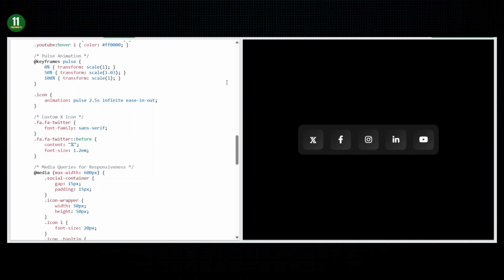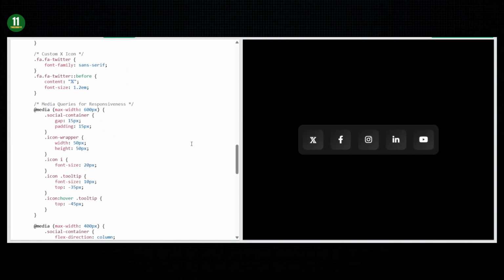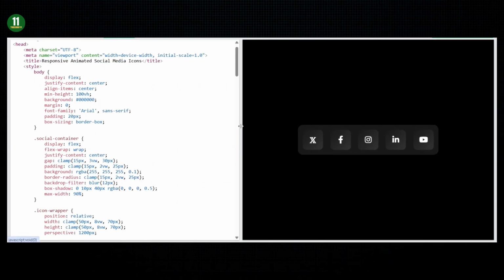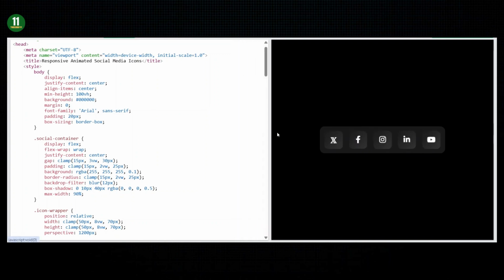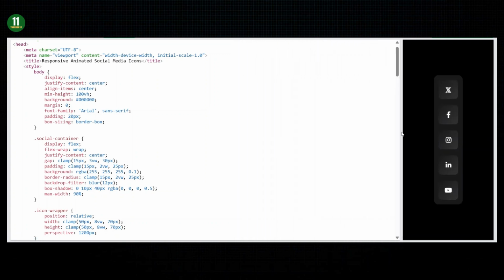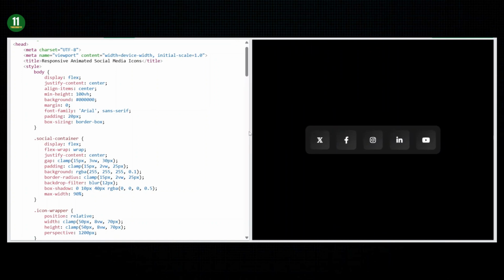And to make this fully responsive, we use flex-wrap so icons stack on smaller screens, and clamp for dynamic sizing. Check this out on a phone size screen, it looks great like this. They stack vertically in a column like this. This ensures it works on desktop, tablets, and phones without breaking.